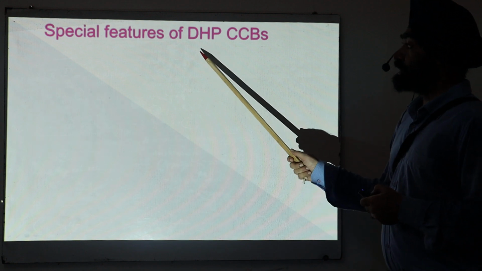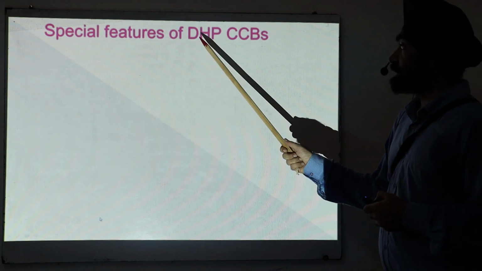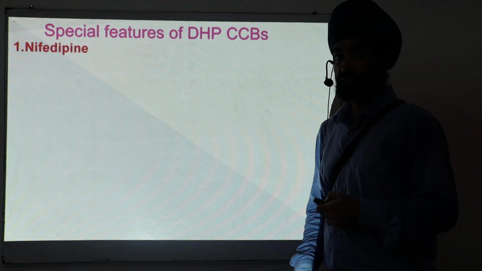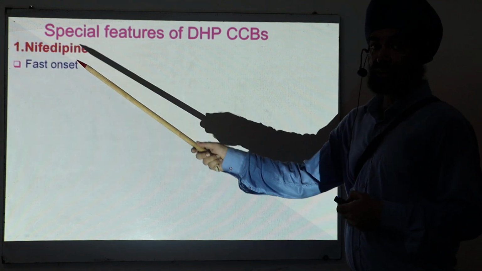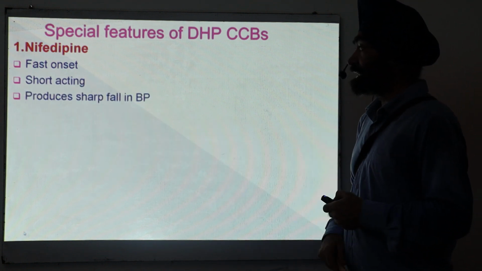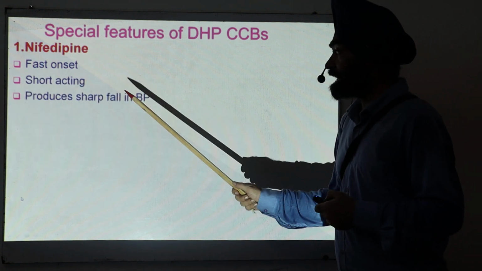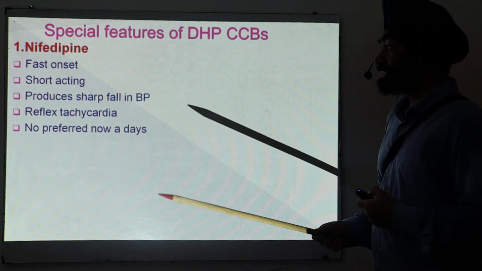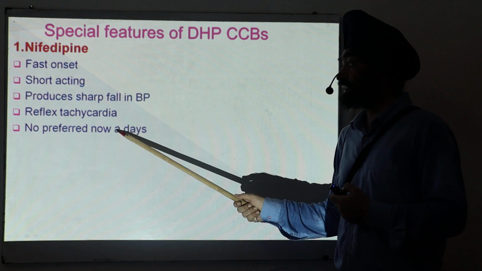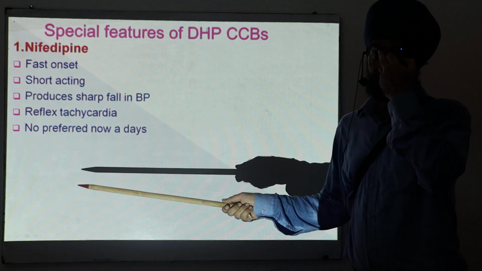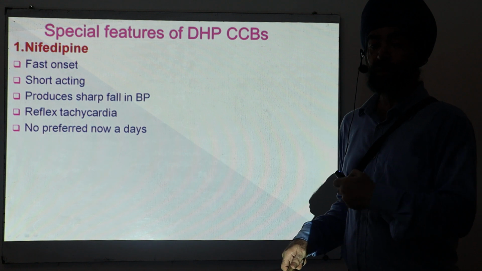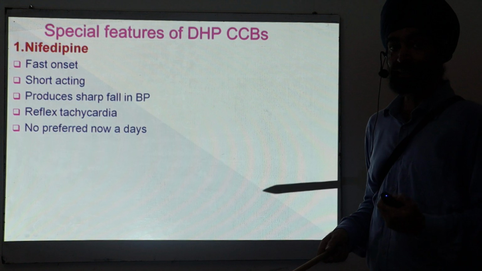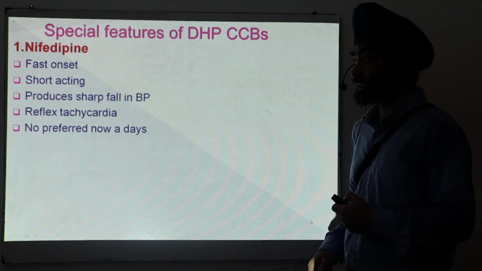Now, in just two or three slides, I will discuss some special properties of calcium channel blockers, like nifedipine. Nifedipine has a fast onset. It is short acting, so it produces a sharp fall in the BP. As a result, it produces reflex tachycardia. And as such, nifedipine is not preferred nowadays. Either we give some other drugs or we make some pharmaceutical alterations in nifedipine. You make a slow acting, extended release drug, okay, then you can give nifedipine.